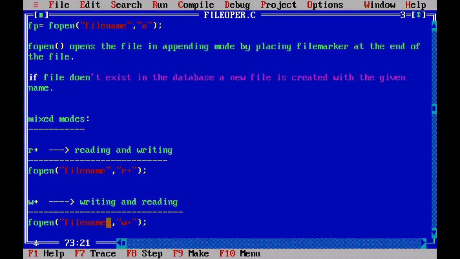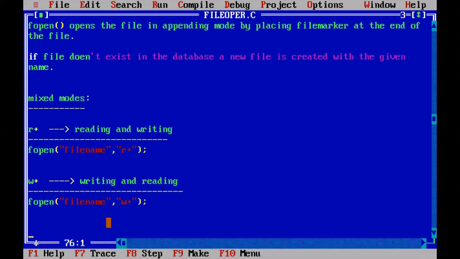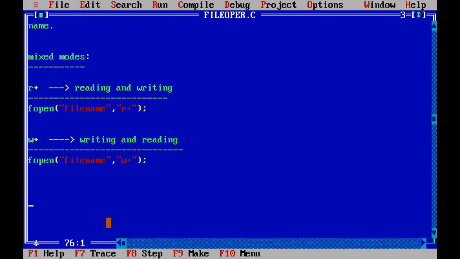But in this case, one extra point you have to remember: when you open in the mixed mode w plus, the existing content is erased. This is the important point.